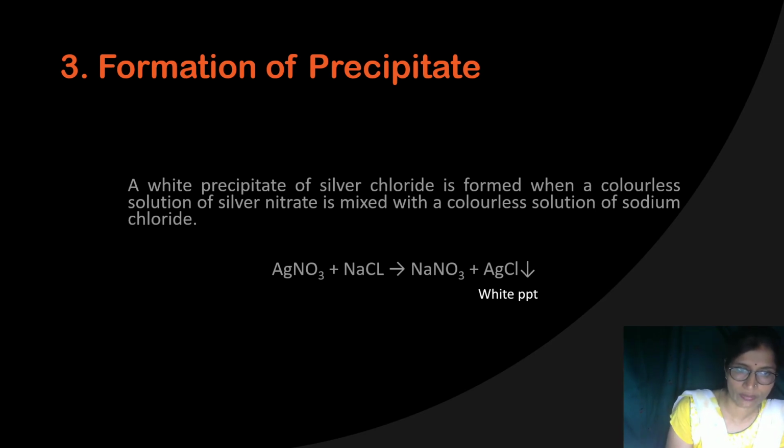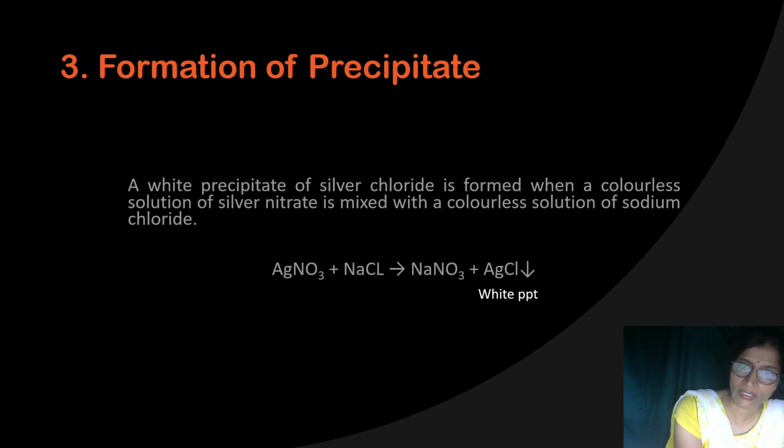And when sodium hydroxide or ammonium hydroxide solution is added, both of which are colorless solutions, what will you observe? You will observe a dirty green colored precipitate.